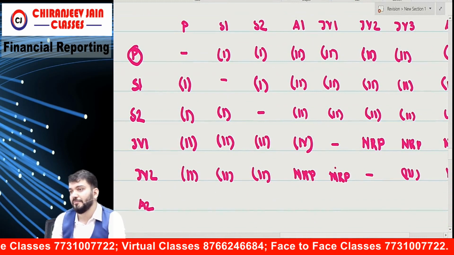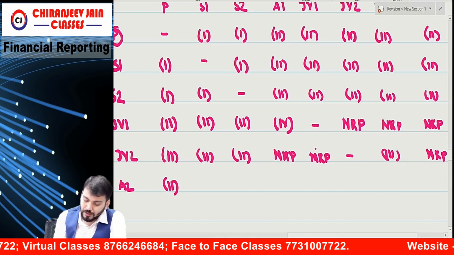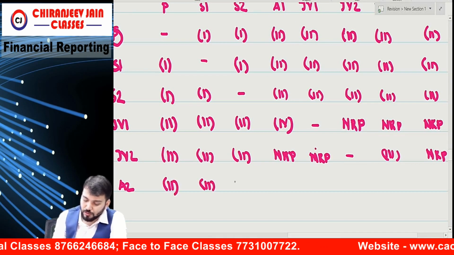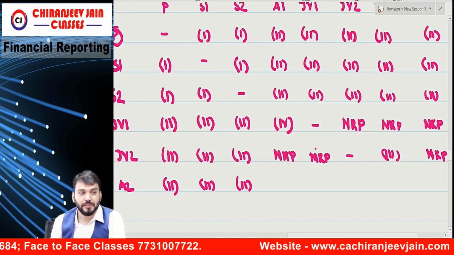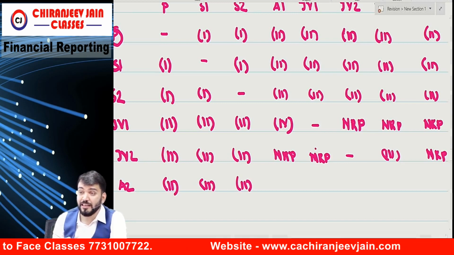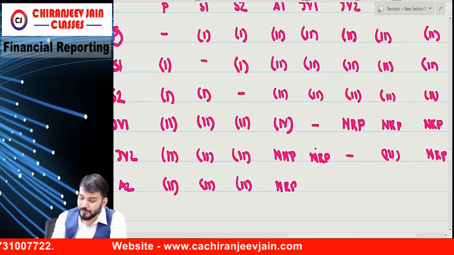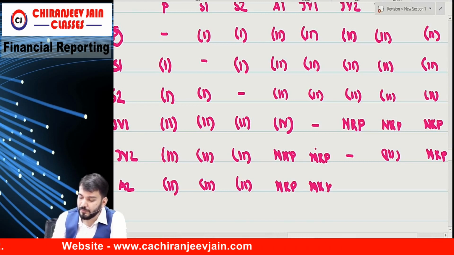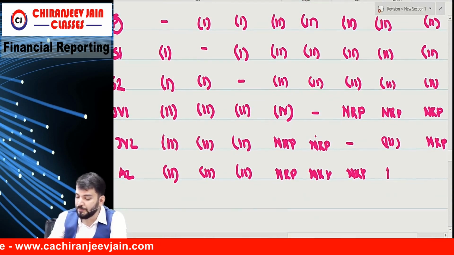A2. A2 and P, 2, 2, 2. Correct? A2 and A1, NRP, NRP, NRP.